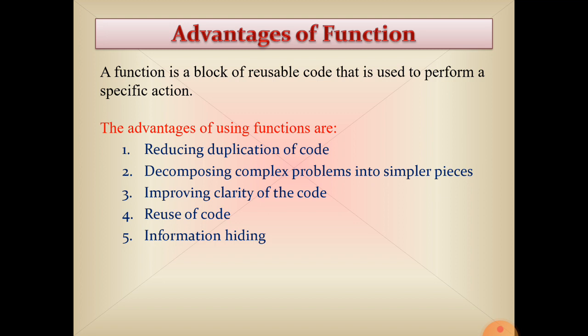What is the code of the power function? We don't know. We only know how we can call and use the power function, how we can use the library function. What coding was done by the programmer to calculate the power value for the power function in the library? We don't know. It means information is hidden. Coding is hidden for the function. Users know only how to use the function.